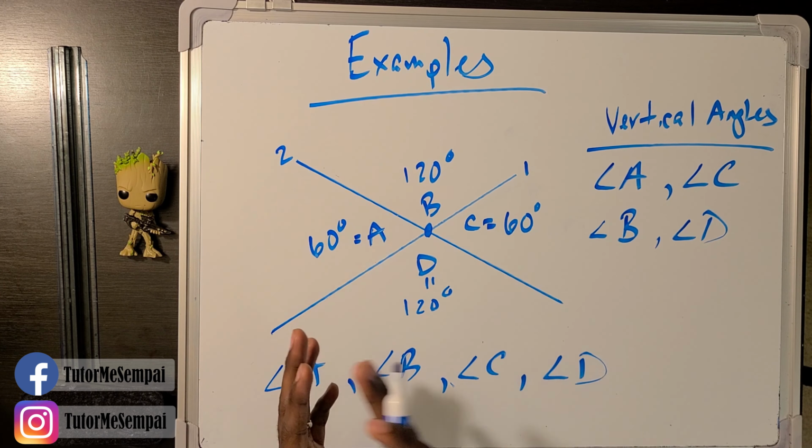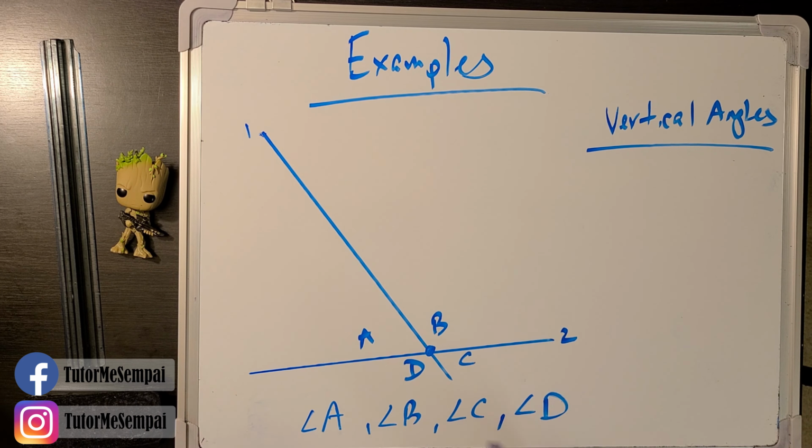Let's move on. What is our second property of vertical angles? Well, they share the same vertex. Do we have the vertex here being shared by our angles? Yes, all four of these angles share the same vertex. How about the next one?